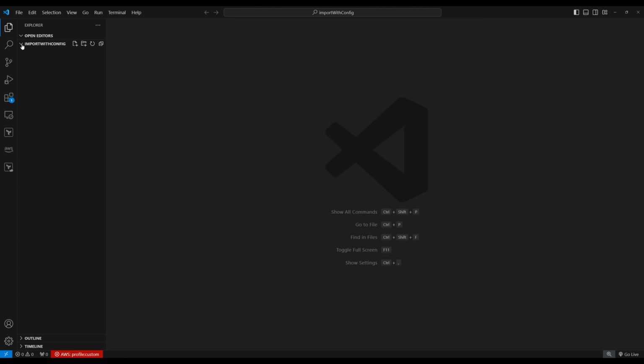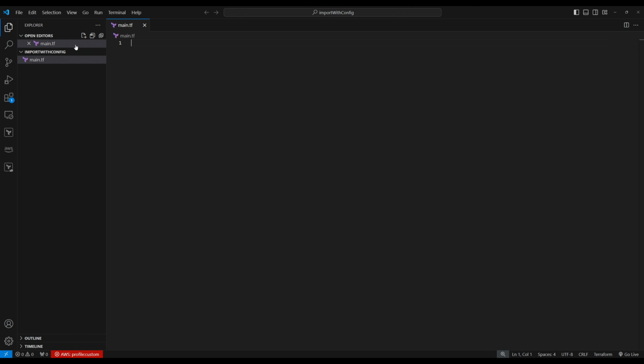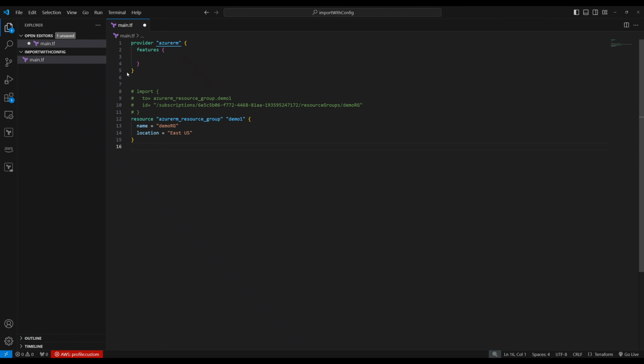So I'm on my Visual Studio Code. Inside the import config folder, I'm going to create a main.tf. So last demo, we left it like this, right? So we have imported using the import block and we manually give the resource arguments. What if this resource has a lot of other arguments? So we want Terraform to automatically generate this resource argument. Let's delete this one and let's uncomment this. It's the same resource. We have the import block right now.